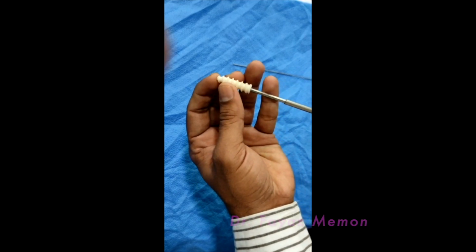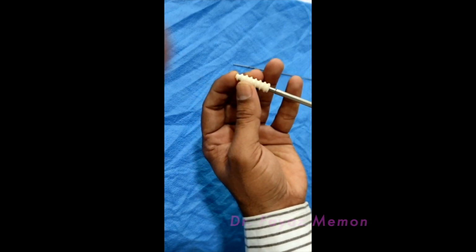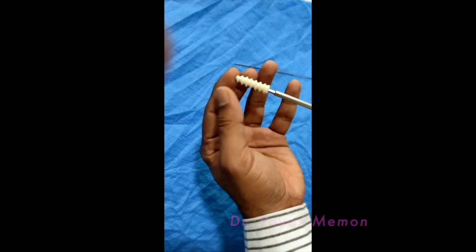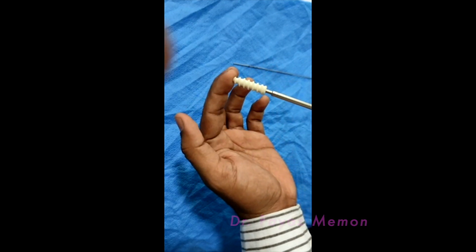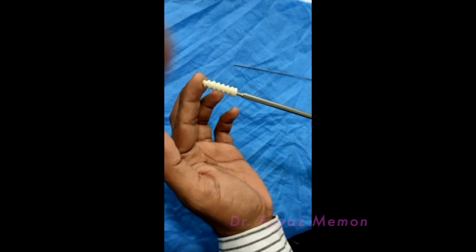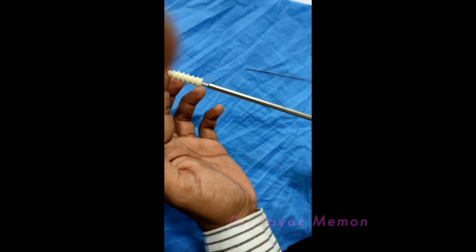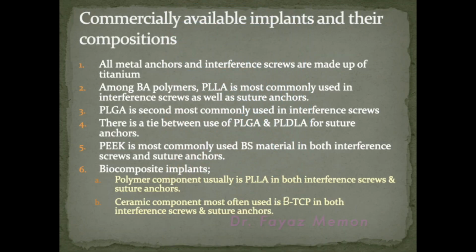So these are the modifications usually found in these biocomposite implants. So these are all the implants and their compositions available commercially in the market. They can be used as per the need and the budget of the patient.